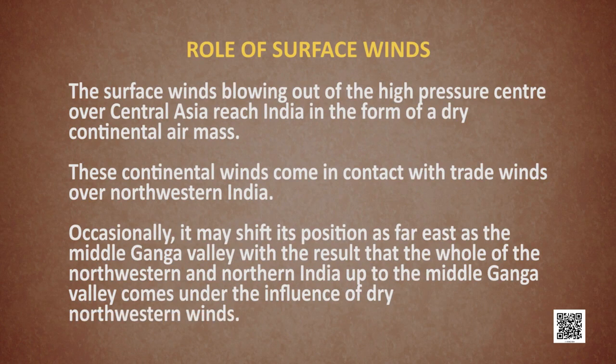Occasionally, it may shift its position as far as the middle Ganga valley. With the result, the whole of the northern and the northwestern part of India comes under the influence of dry northwestern winds. But children, we have jet streams also.